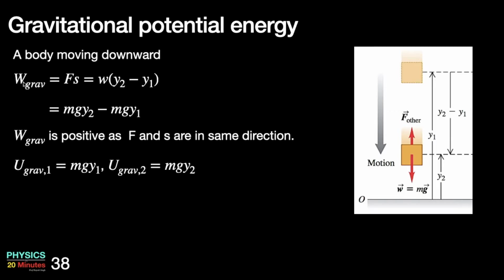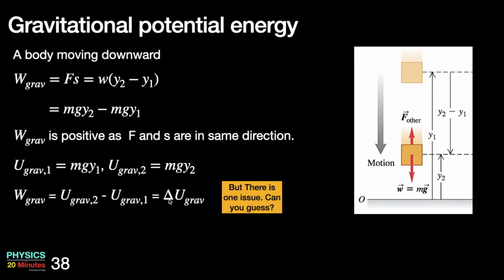So this equation can be written as work done by gravity is equal to U grav 2 minus U grav 1, or potential energy at position 2 minus potential energy at position 1. This is nothing but the final potential energy minus the initial potential energy. So this can be written as delta U, or change in the potential energy.